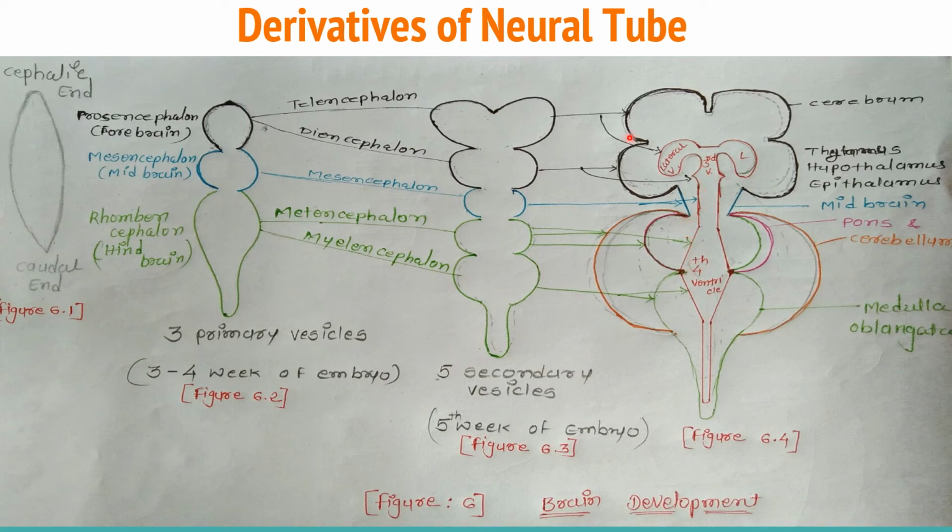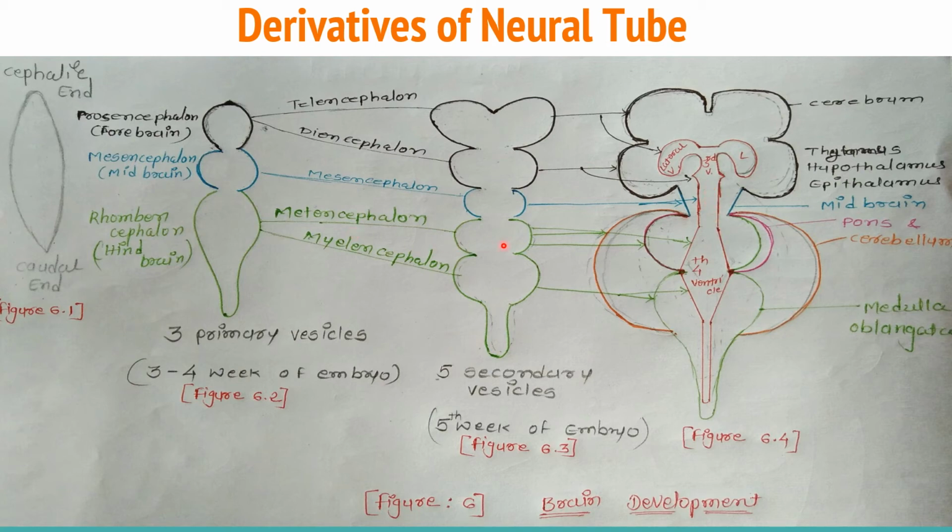The telencephalon's walls develop into the cerebral hemispheres and the basal ganglia, and the cavity forms the lateral ventricles, their paired halves. The diencephalon's walls form the thalamus, hypothalamus and epithalamus, and their cavity forms the third ventricle. The mesencephalon's walls develop into the midbrain, and its cavity forms the aqueduct of the midbrain, which is also known as the cerebral aqueduct.